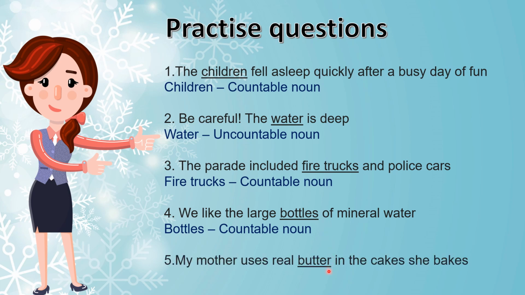My mother uses real butter in the cakes she bakes. Butter is an uncountable noun, whereas cake would have been a countable noun, right? Because you can count the number of cakes like 1, 2 or 3. But butter is available only in one form. There's no plural form of butter, no butters. It's only butter. So it is an uncountable noun.